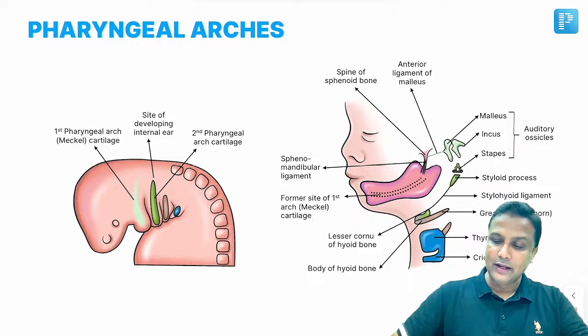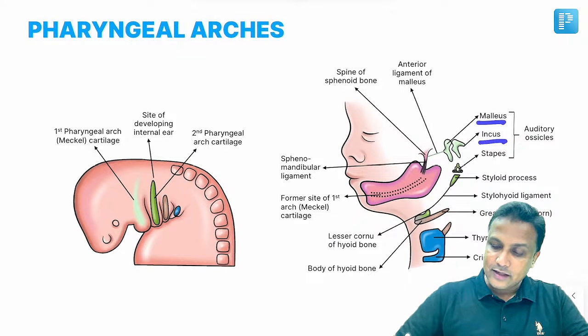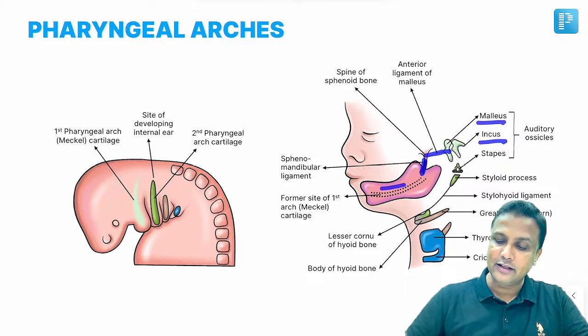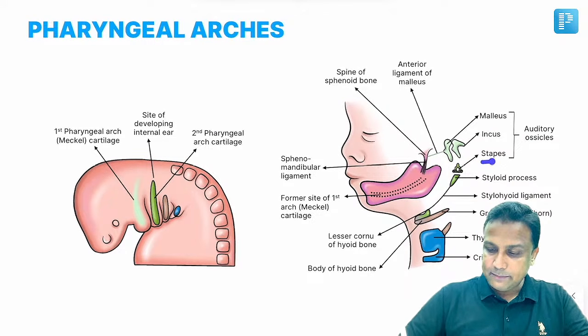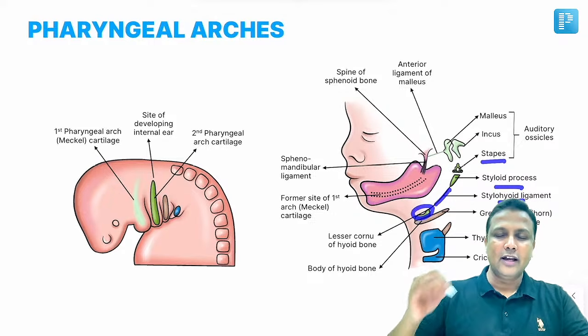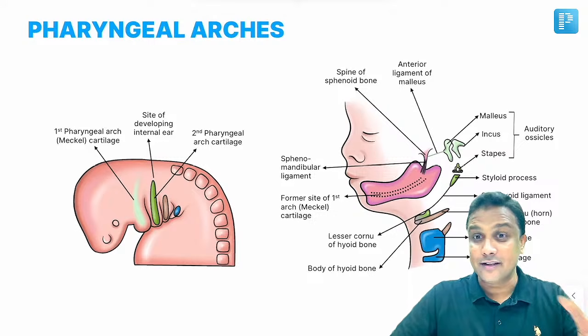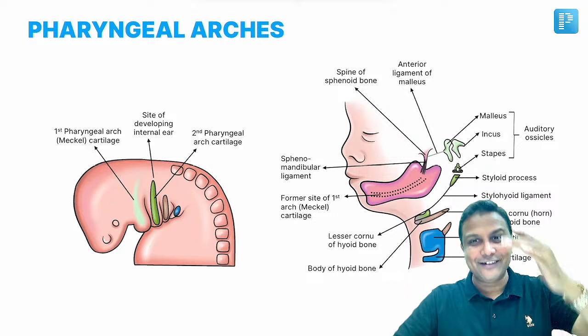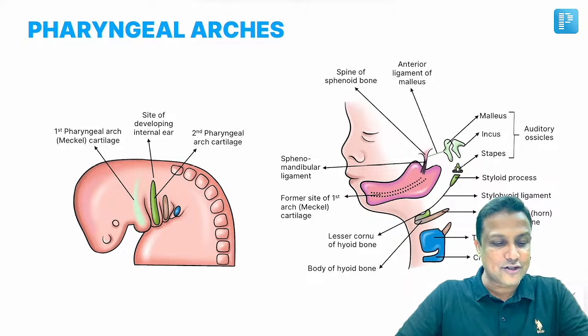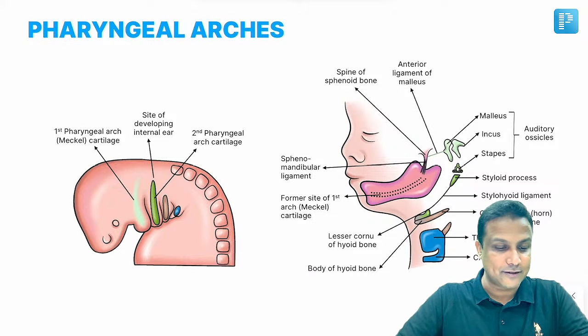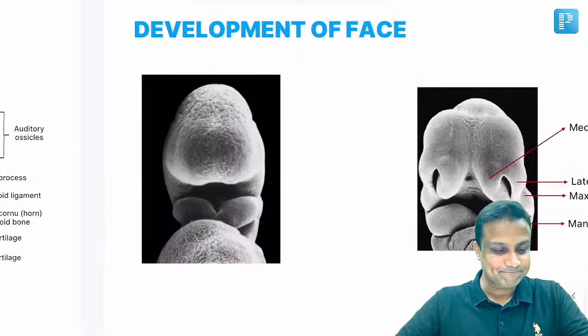For example, malleus, incus, and then anterior ligament of malleus, and then sphenomandibular ligament, and then the mandible. All this will be derived from the first arch. Stapes, styloid process, stylohyoid ligament, and then the lesser horn and upper part of the body of the hyoid, that is derived from the second arch. So in this manner, you can follow this diagram to learn all the derivatives of the pharyngeal arches. Extremely, extremely important, sir.